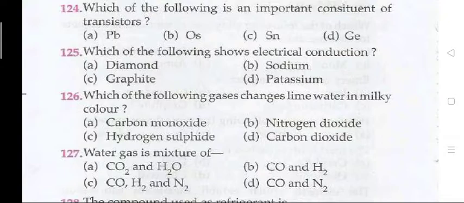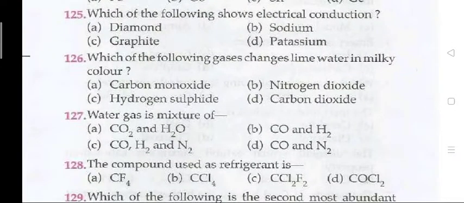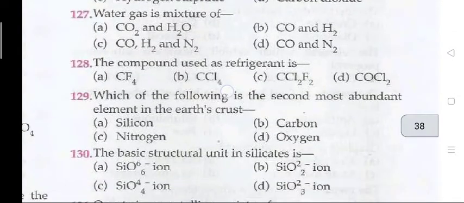124 का D, that is germanium. Which of the following shows electrical conduction? The right answer is C, that is graphite. Which of the following gases change lime water in milky color? The right answer is D, carbon dioxide.